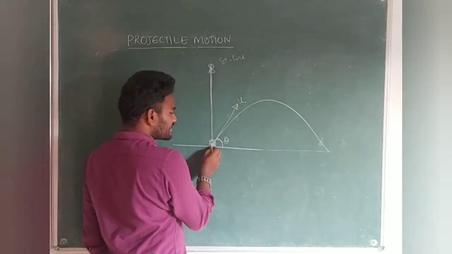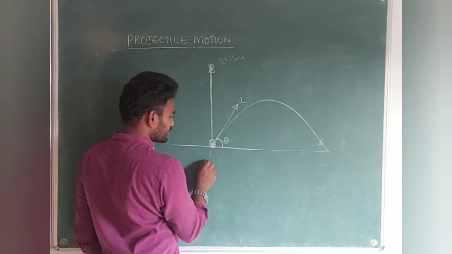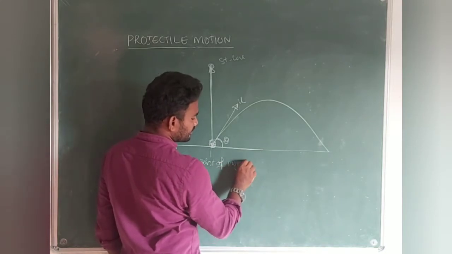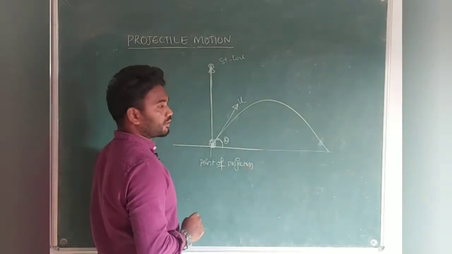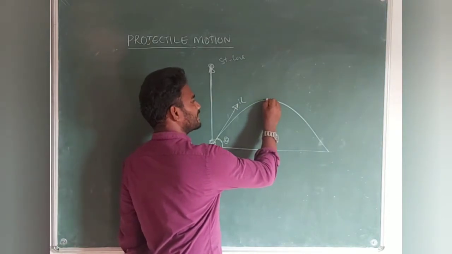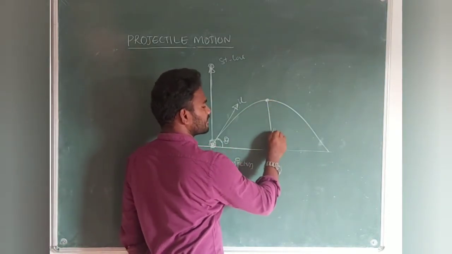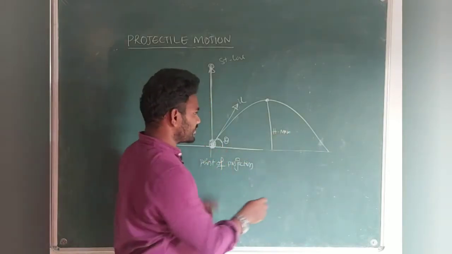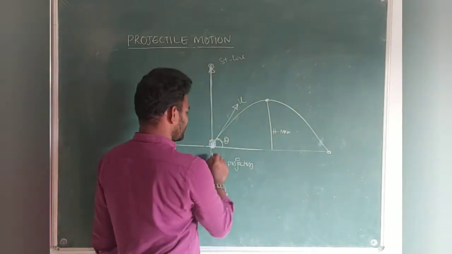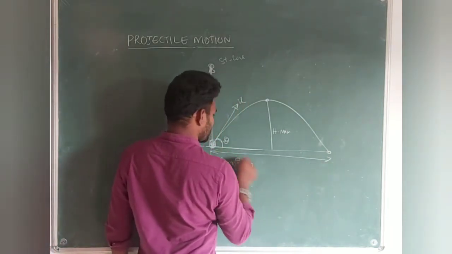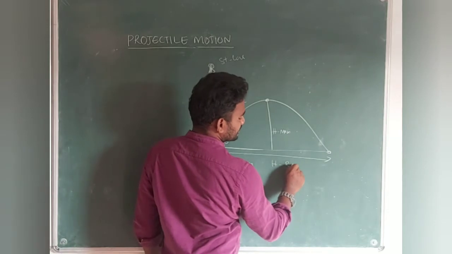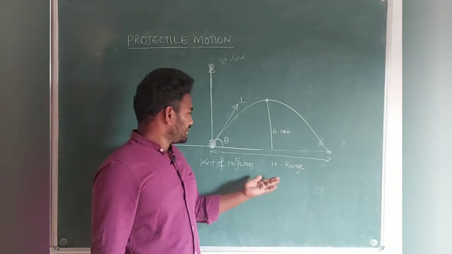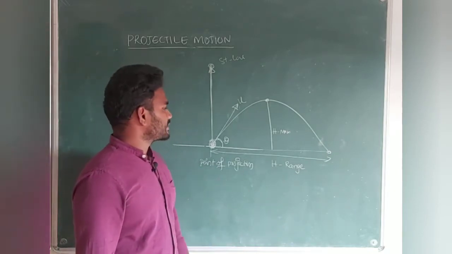One thing you have to understand, this is called the point of projection. The maximum height it is going to reach is called the maximum height, H max we will say. The distance between the initial point of projection and the point where it reaches the ground is called the horizontal range. Students, try to catch my point. I hope you understand what things we are going to discuss in this.